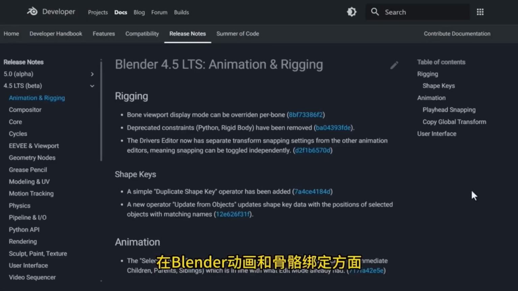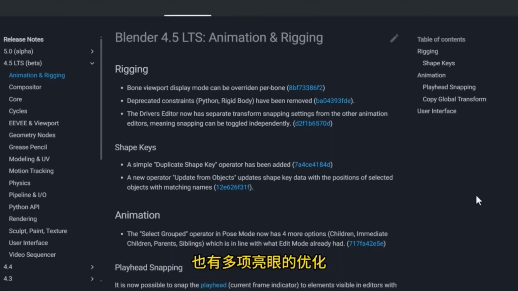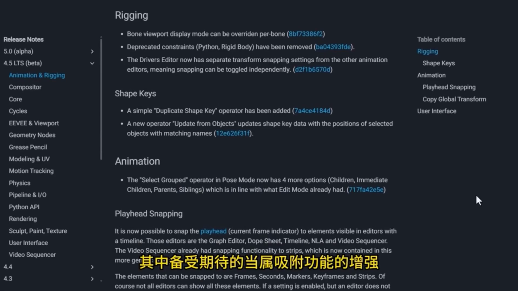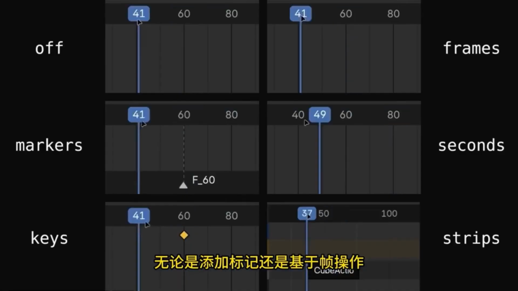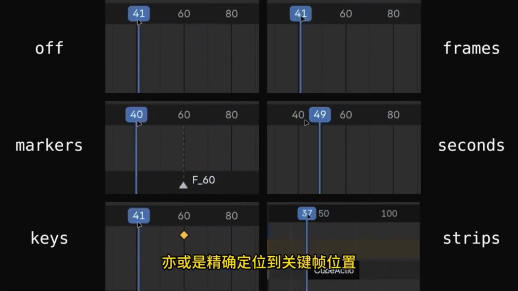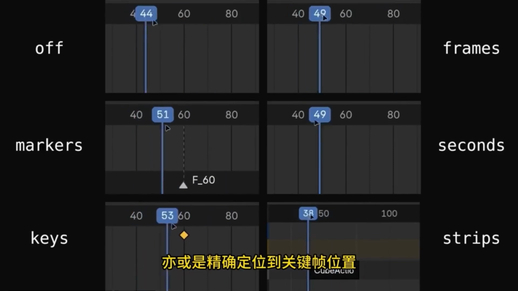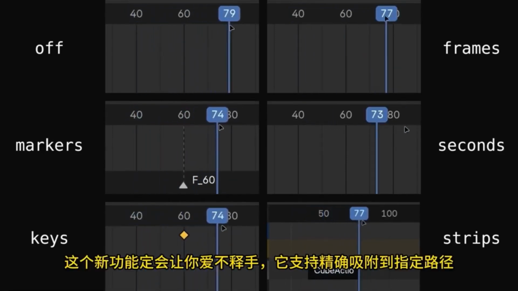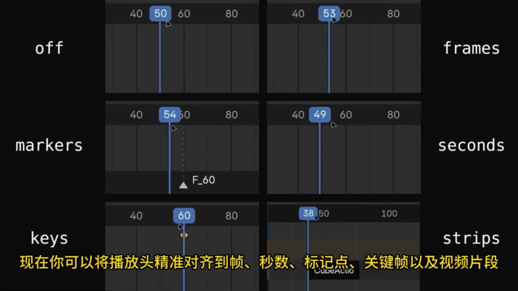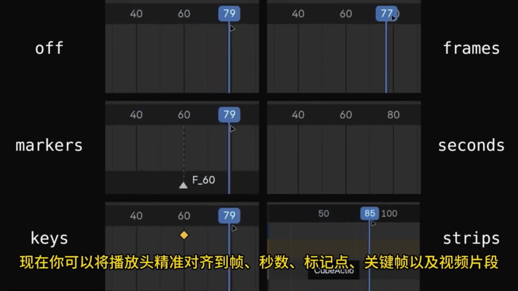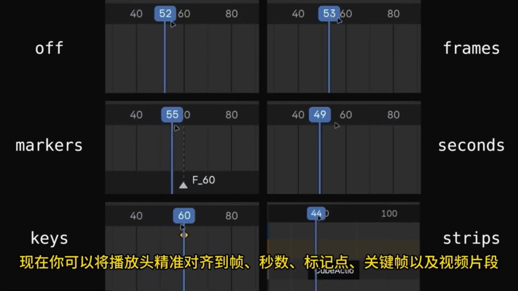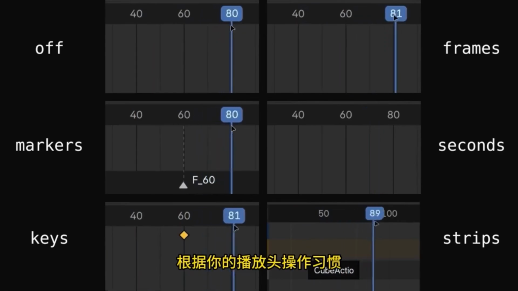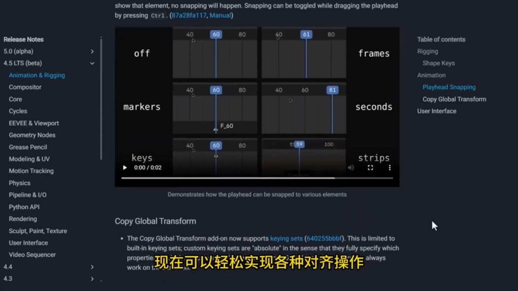For Blender animation and rigging, there are several great optimizations, especially the enhanced snapping feature. Whether it's adding markers, performing real operations, or precisely positioning to keyframes, this new feature is sure to captivate you. It supports precise snapping to specified paths, allowing you to align the playhead accurately to frame, second markers, keyframes, and video clips. Based on your playhead operation habits, you can now easily perform various alignment operations.